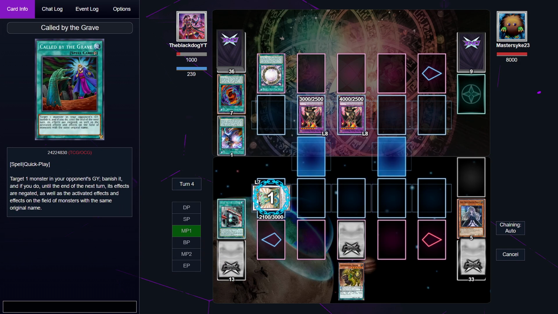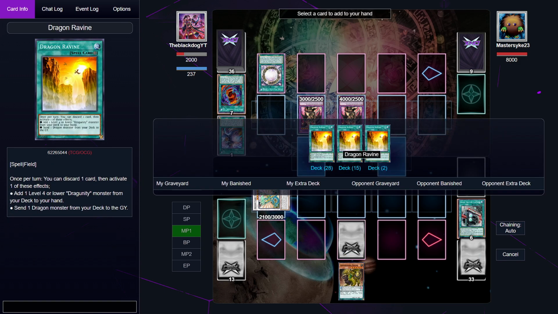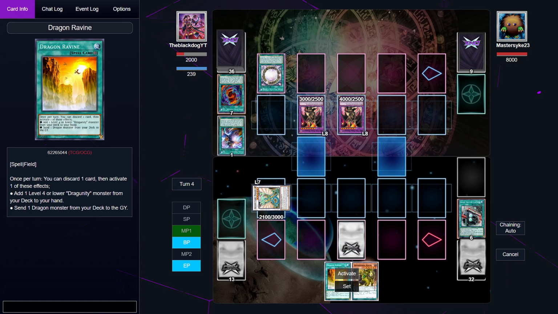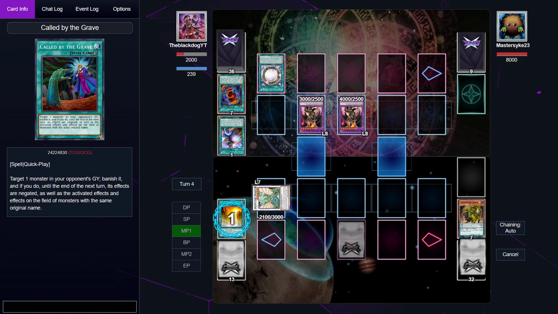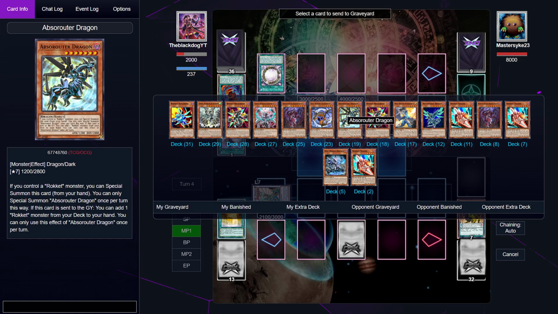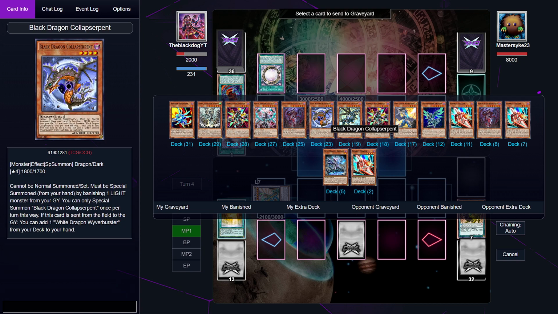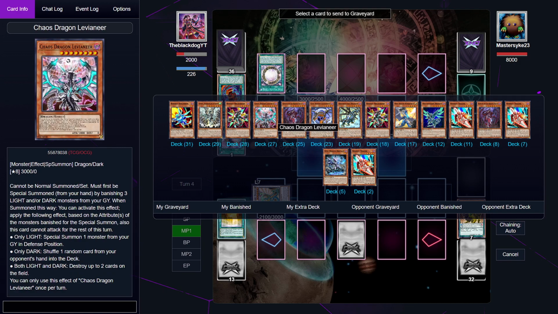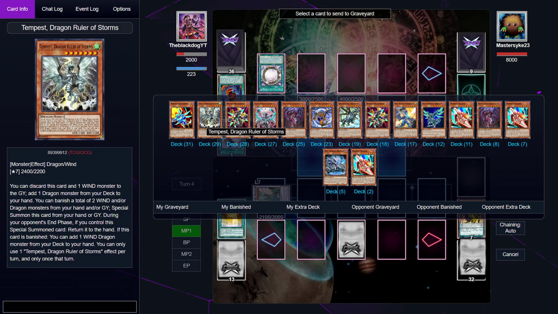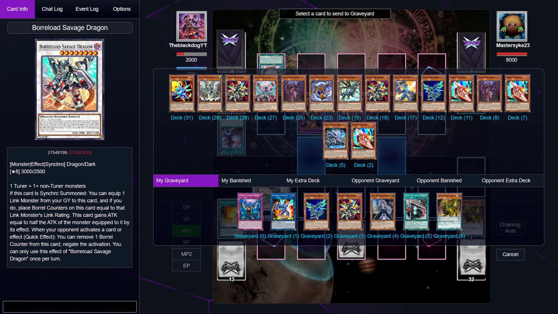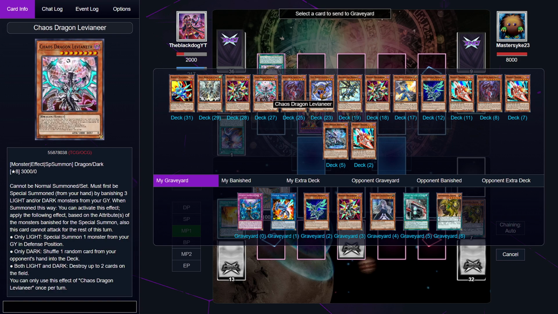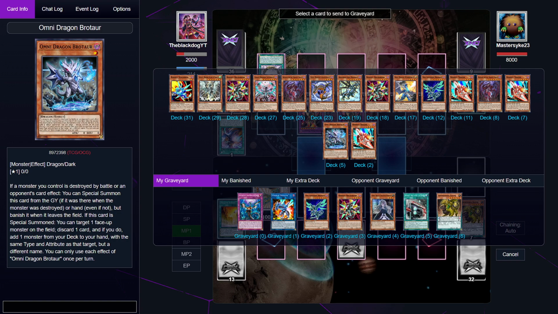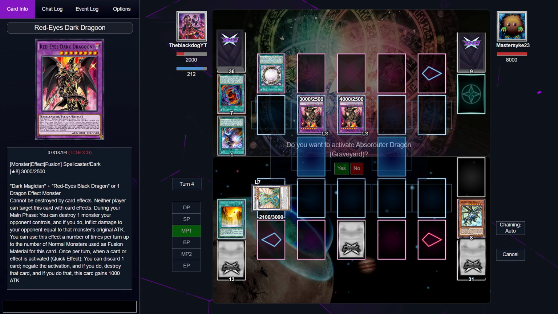And we're going to use the effect of Ancient Fairy Dragon to add to our hand a copy of Dragon Ravine. Alright. Use the effect of Dragon Ravine and pitch a copy of Absolute Dragon, I think. I think this is the correct play. Either Absolute Dragon or Destrudo. No, I can't go for Destrudo. Tempest. I have put away my... I thought about putting Big Eye into the deck, but I don't have it right now. No. I guess we have to go for Absolute Dragon.